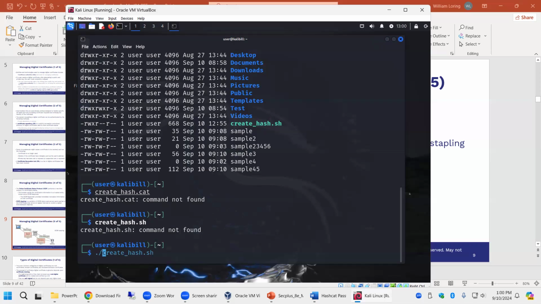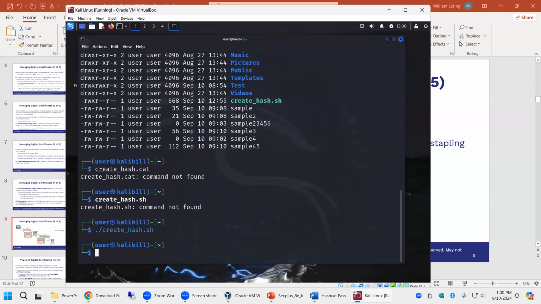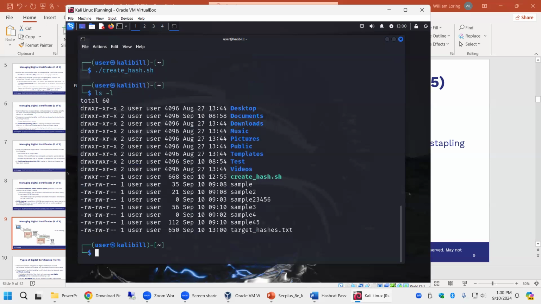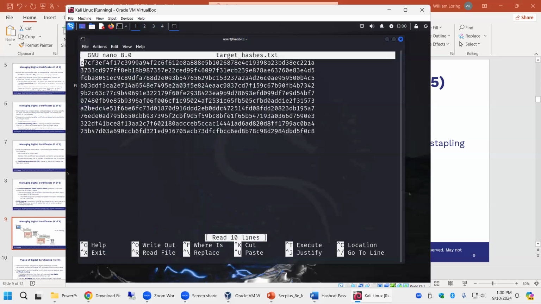ls -l, so I showed the X. And there's changing it. Yep, I do have the ./ in there. That's correct. Okay, now target hashes. We'll just use nano to look at it. There they are.